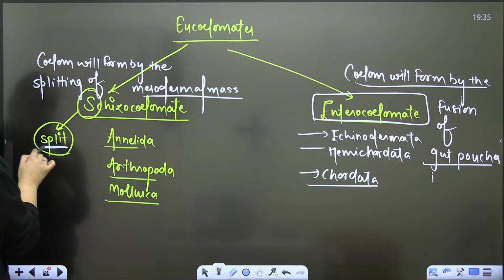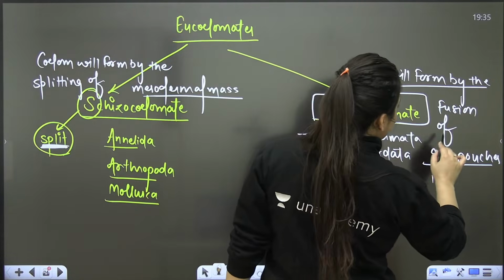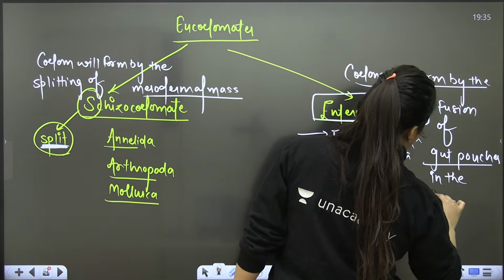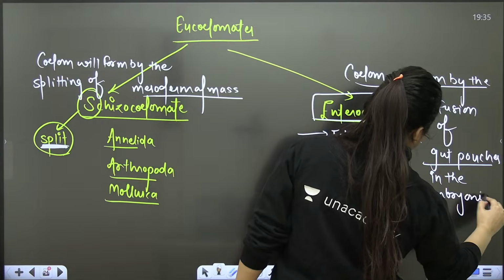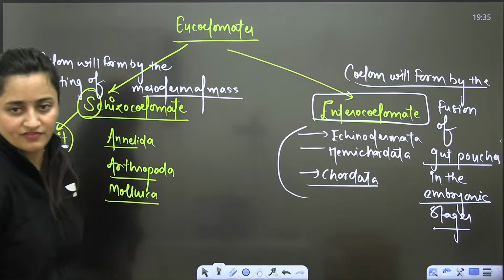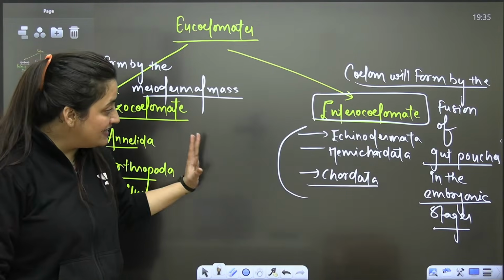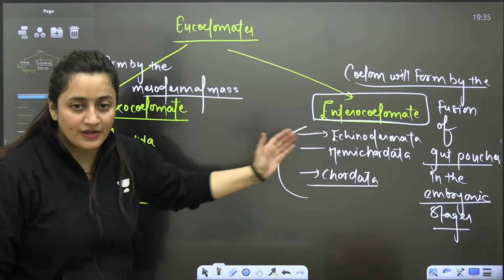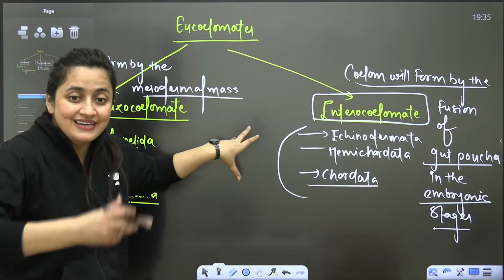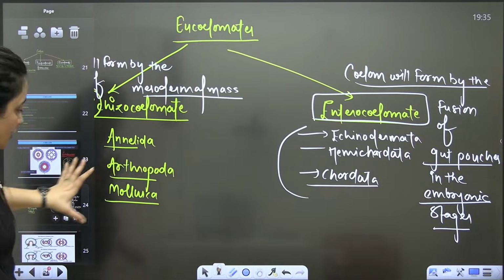There is a split here, and here the coelom will form by the fusion of gut pouches in the embryonic stages. That's what you have to remember. As we move from one phylum to another, from simplicity to complexity, the development will also change. Like here it is Schizocoelom and next is Enterocoelomates.